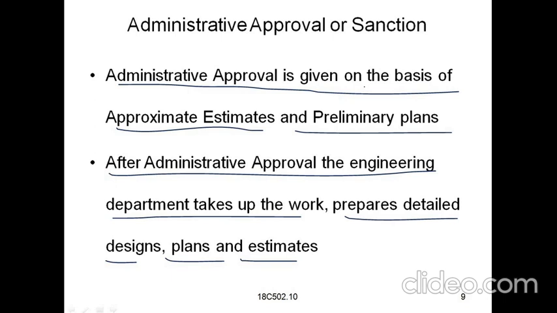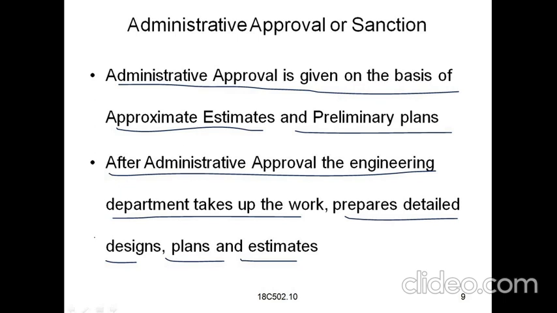The estimate will be taken from the SSR, the standard schedule of rates, which is approved by the government. Whatever rates the government has fixed in the standard schedule of rates will be taken for the quantities. For one unit, or 1 cubic meter, whatever rate is there in the SSR will be applied to the total quantity, and remarks will be there. So here you can see the cost will also be decided in the data sheet.